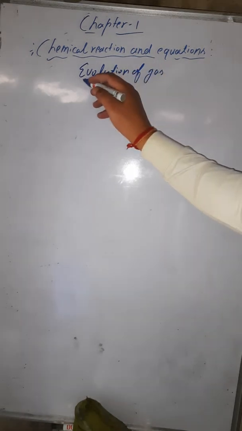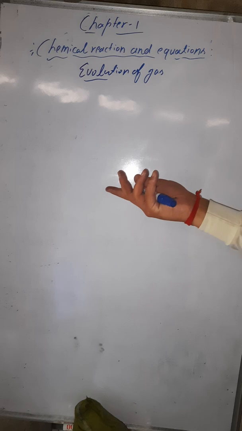Now you can see that in some chemical reactions the evolution of gas takes place. Such equations will come under the category of evolution of gas.